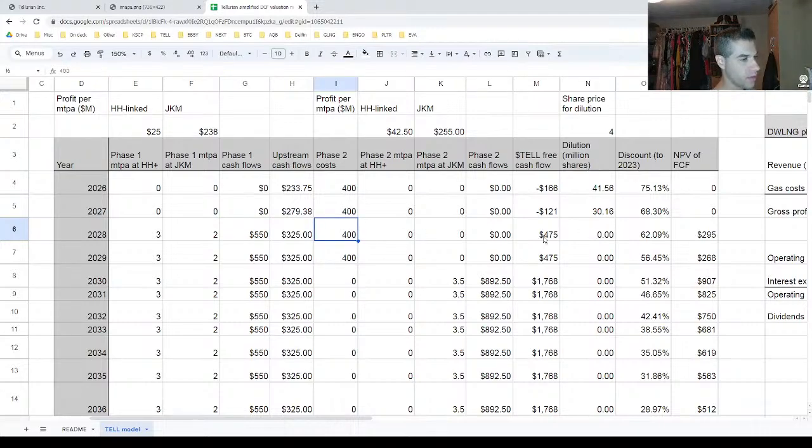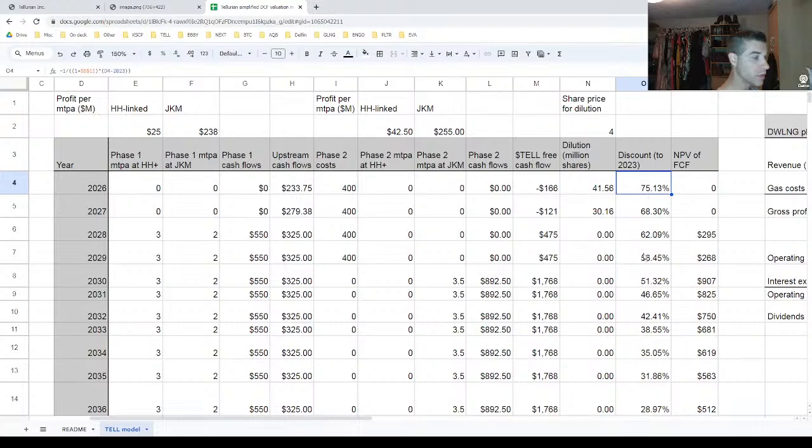And then starting in 2030, at least in my model, they have all the free cash flows from phase one, phase two, and their upstream production, and that gets you here at that $1.8 billion of free cash flow. So in every year, then I use a discount rate of 10%, and I discounted it back to 2023 to say, what is the net present value of those free cash flows in each year?